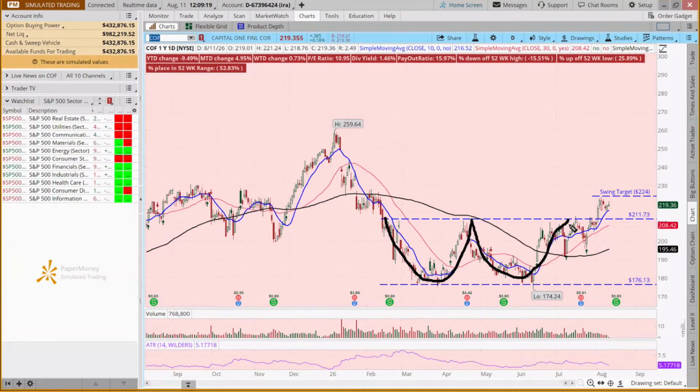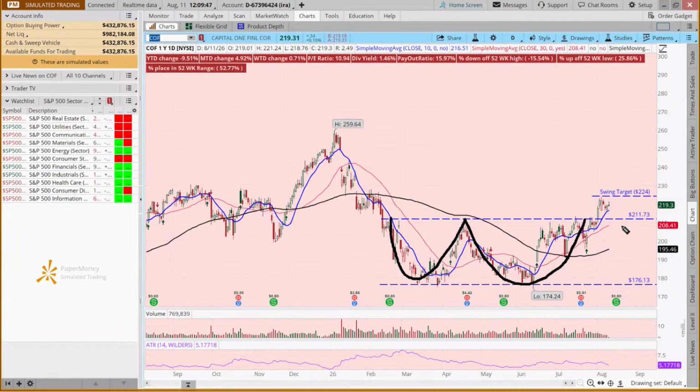And some might say, well, I see this as more of a cup and handle, where this would be the cup and this would be the handle. And others might say, just move my drag tool over here, I'm going to be a little more generalist. But the way we would measure is going to be the same.